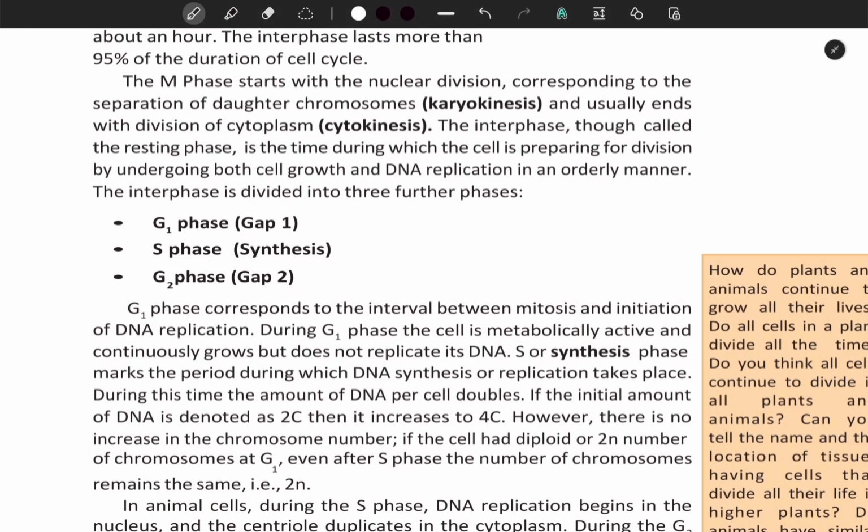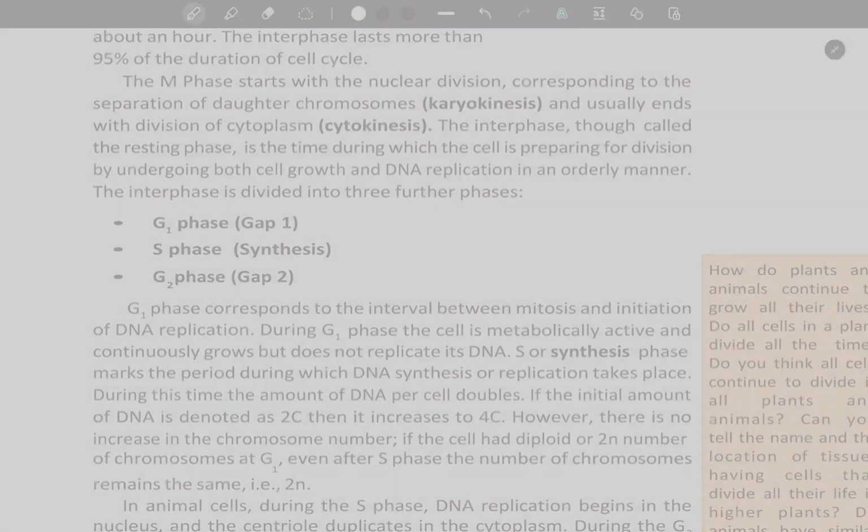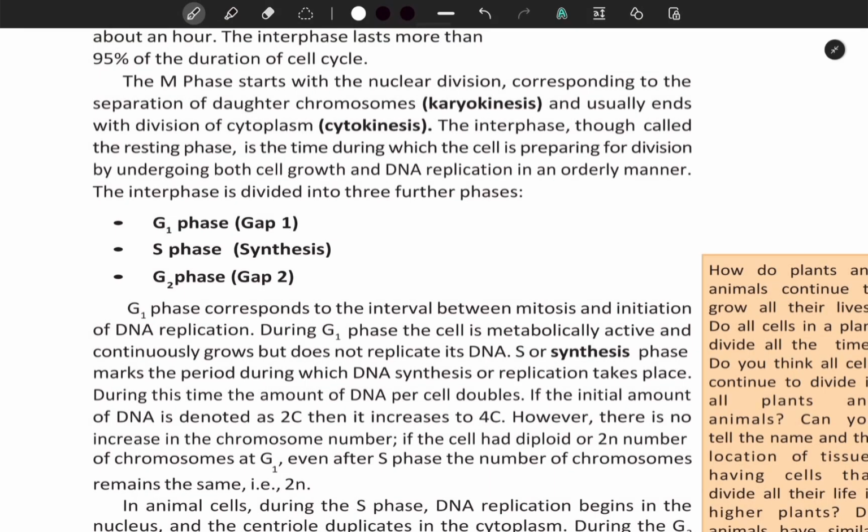The M phase starts with the nuclear division corresponding to the separation of daughter chromosomes, that is karyokinesis, and usually ends with division of cytoplasm, that is cytokinesis. The interphase, though called the resting phase, is the time during which the cell is preparing for division by undergoing both cell growth and DNA replication in an orderly manner. The interphase is divided into three further phases: G1 phase (gap 1), S phase (synthesis), and G2 phase (gap 2). G1 phase corresponds to the interval between mitosis and initiation of DNA replication.